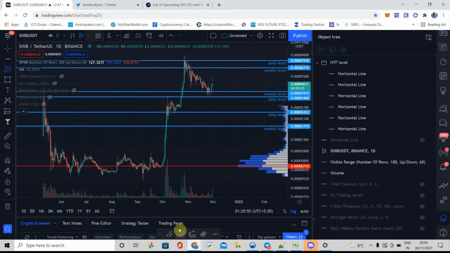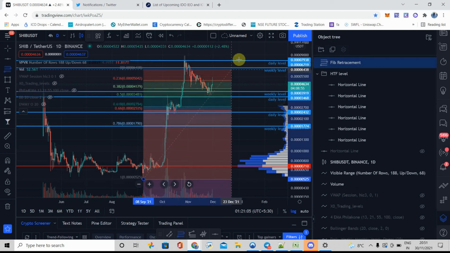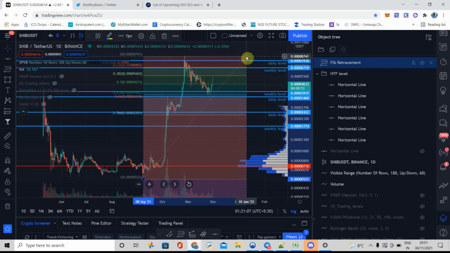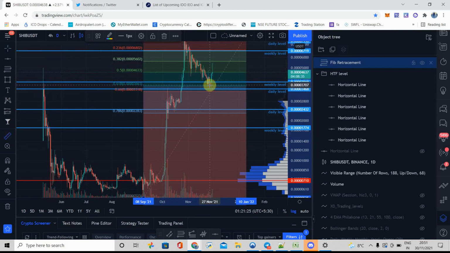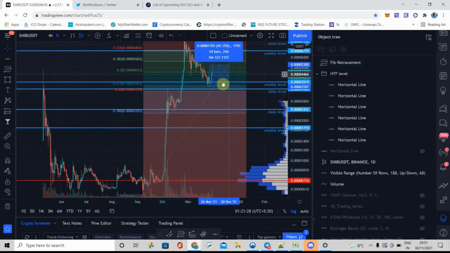So let's draw it. This is where the uptrend started. I will take the low point as a starting point, and the end point is this one. See here, we can find the Fibonacci retracement confluence with the weekly level. The 61.8 region is aligned with the weekly level. That's why we got a bounce around 40, 45 or 46% bounce.